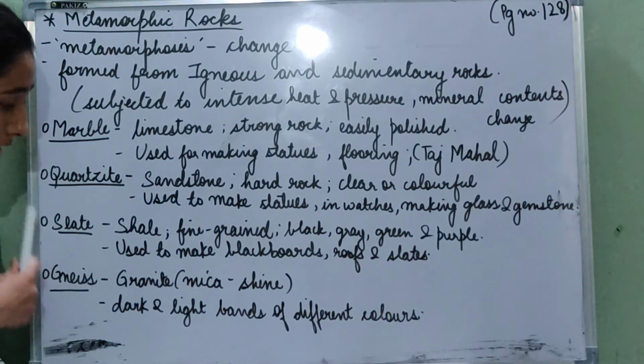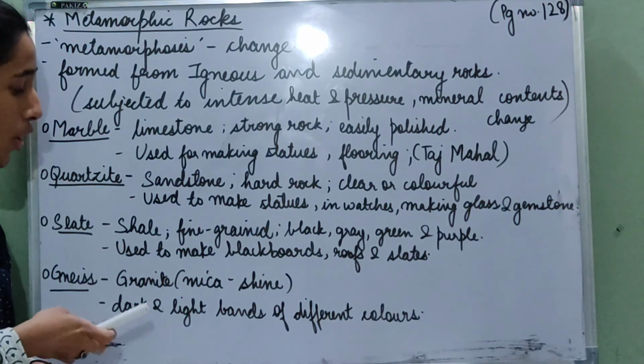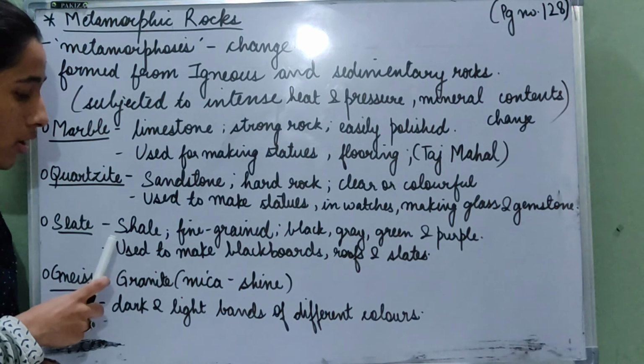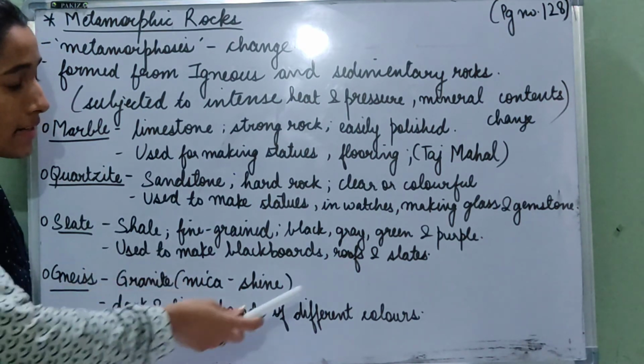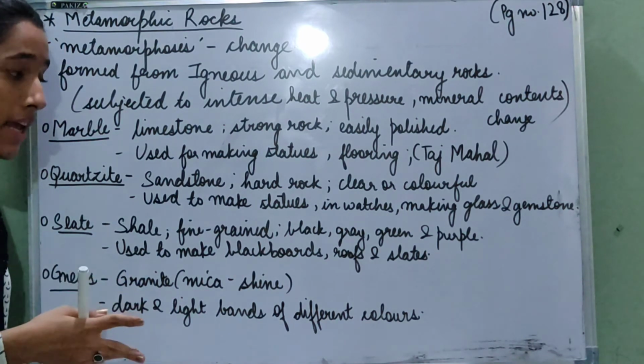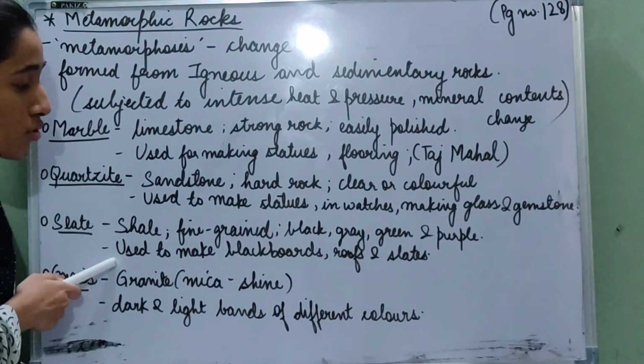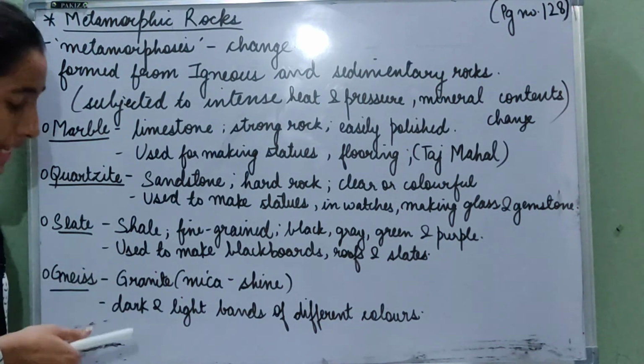Then we learned about slate. It is a fine-grained metamorphic rock which is formed from the sedimentary rock shale, and it generally comes in two colors, black and grey, but it is also found in green and purple color. It is used to make blackboards, roofs, and slates.